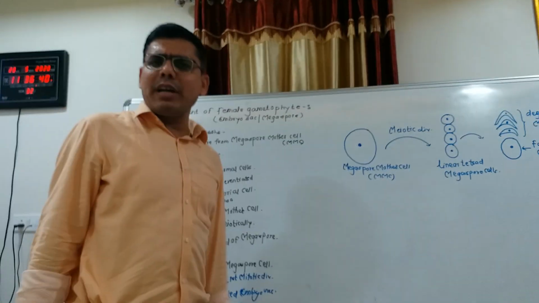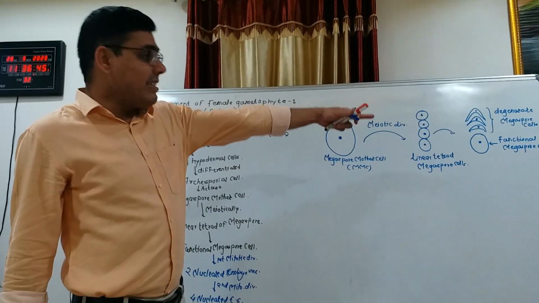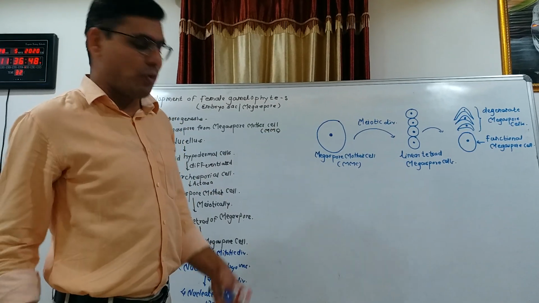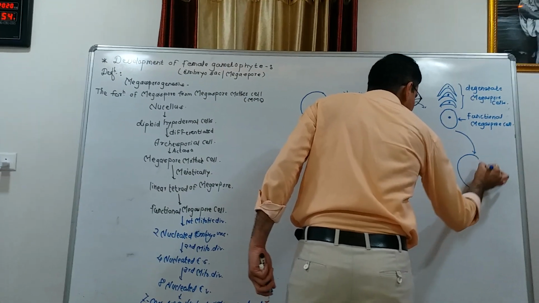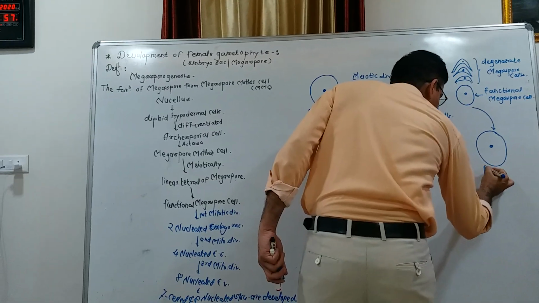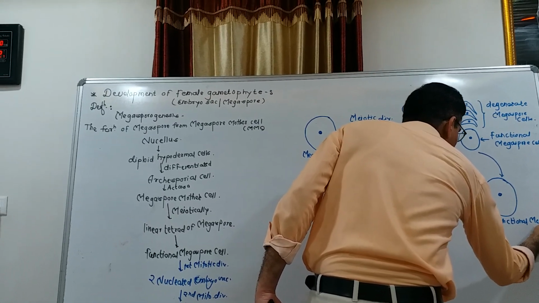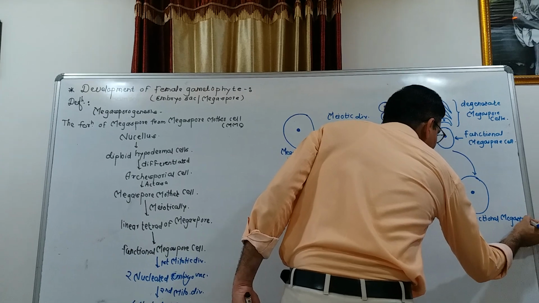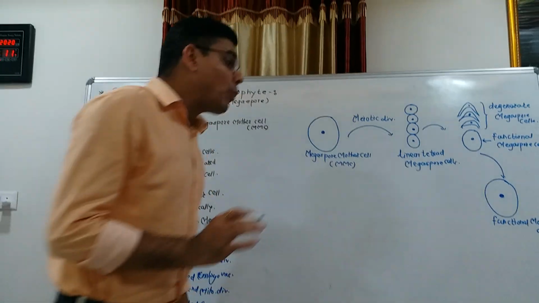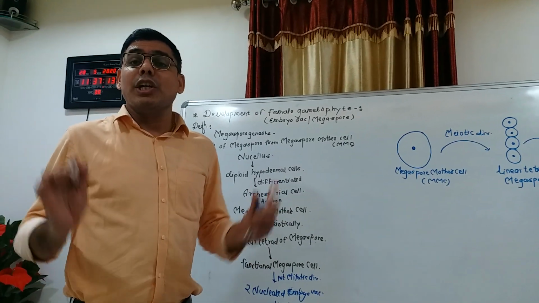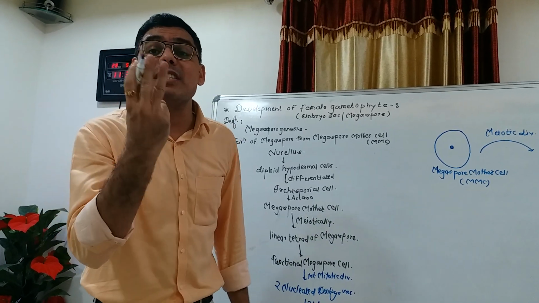Why is it called the functional megaspore cell? Because the further development of the embryo sac continues by this cell. Hence, it is called the functional megaspore cell. The nucleus of the functional megaspore cell divides mitotically, not meiotically, three times.